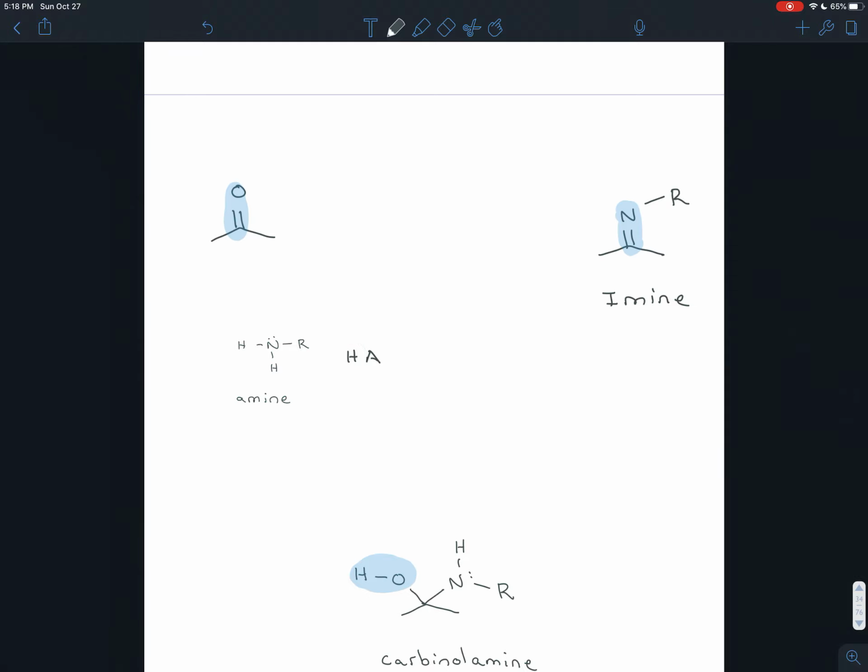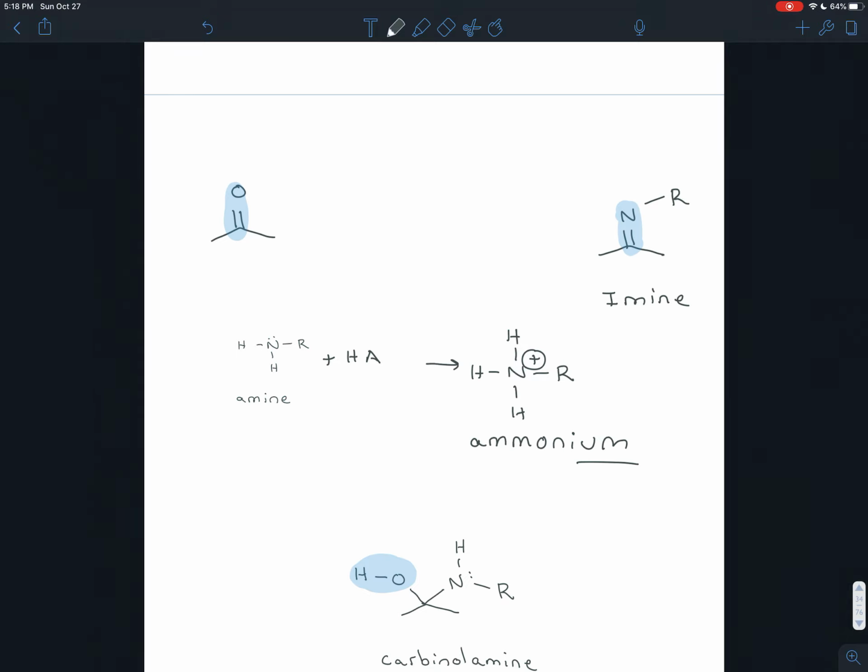Let's say we don't know what the acid is. It could be different every time, but it's always going to be giving an H away. In that case, the amine ends up accepting the acid, the H+, and it ends up forming what's called an ammonium ion.